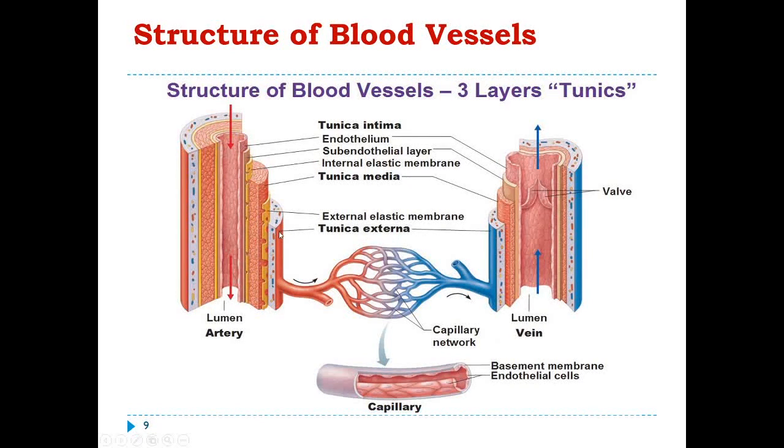For example, from outside to inside, tunica externa, then the external elastic lamina, then the tunica media, which is composed of the smooth muscles as we can see, and then the internal elastic lamina again, and then a thin layer of connective tissue known as the subendothelial connective tissue layer, then the lining epithelium, that is the endothelium with the basement membrane.